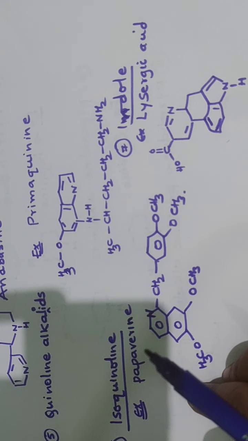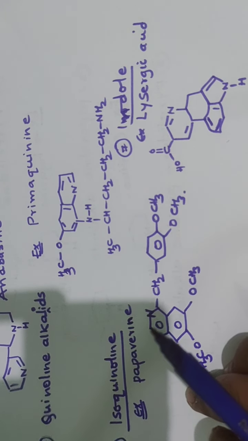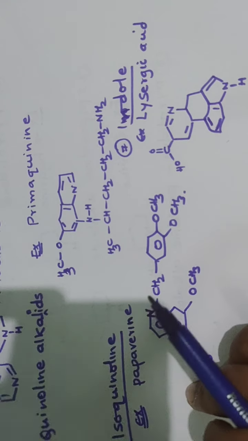Nicotine is a liquid. Except the liquid alkaloids which are soluble in water, the rest are insoluble in water.